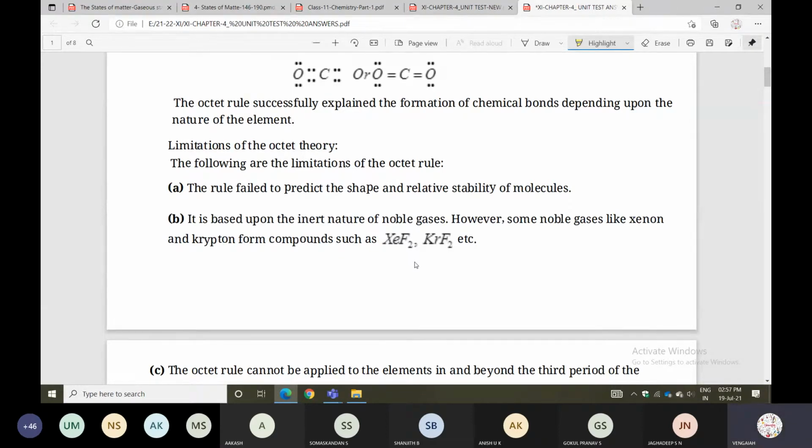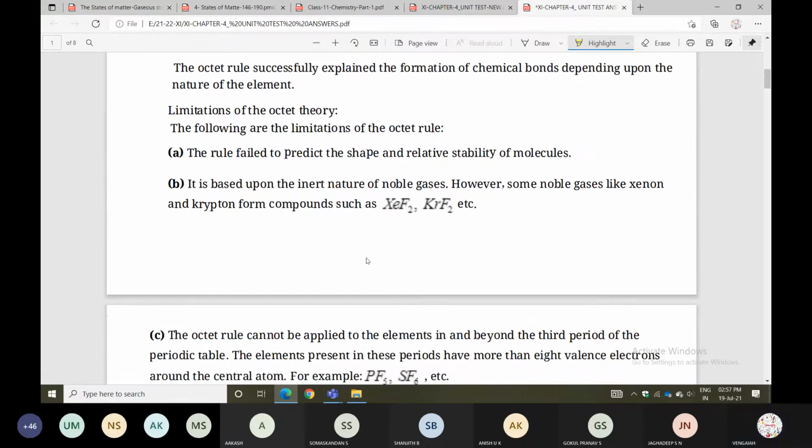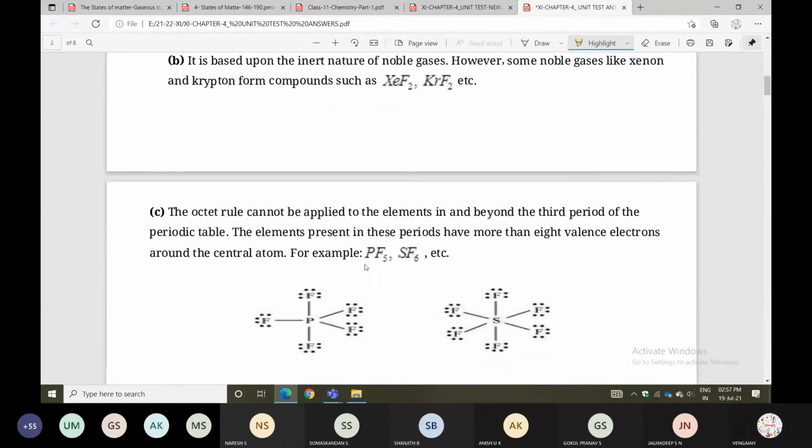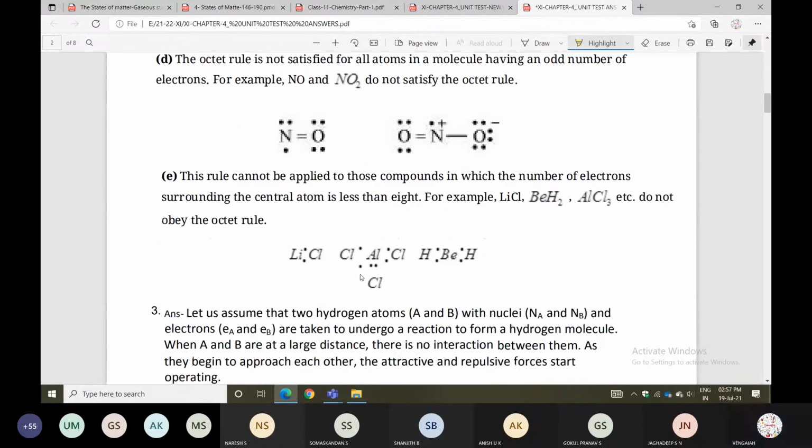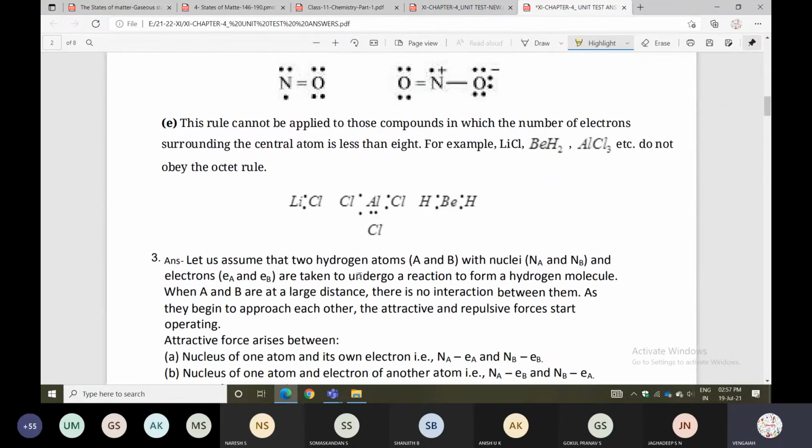Only noble gas elements show octet configuration, the remaining elements do not. Those elements gain or lose electrons to form octet configuration. But some noble gas elements also form chemical compounds. You can write down all these examples, odd number of electrons or superoctet, those things you can check. Next one.